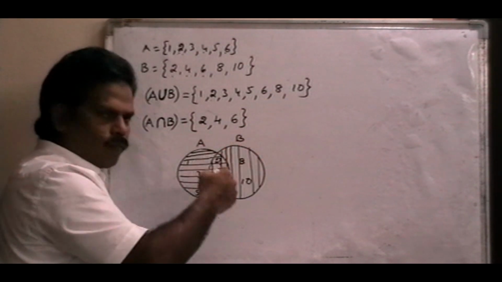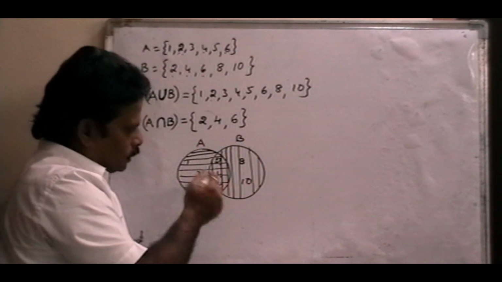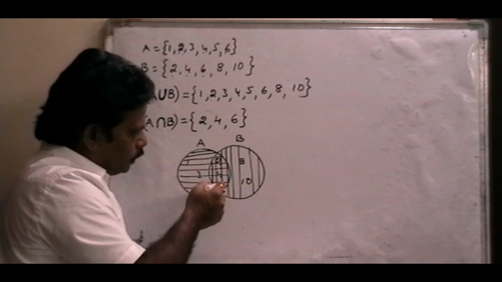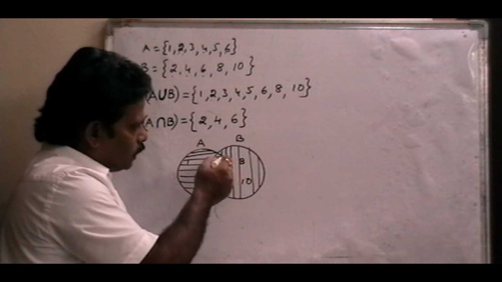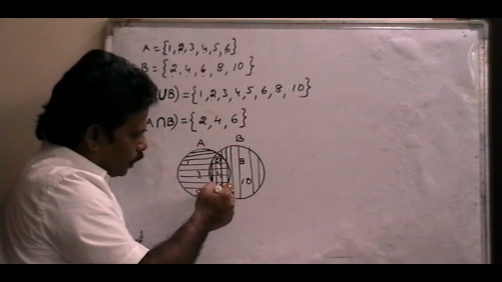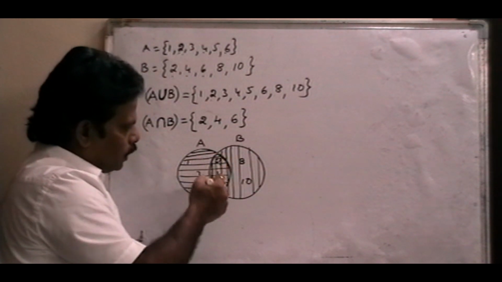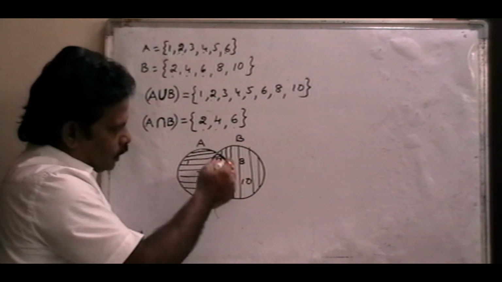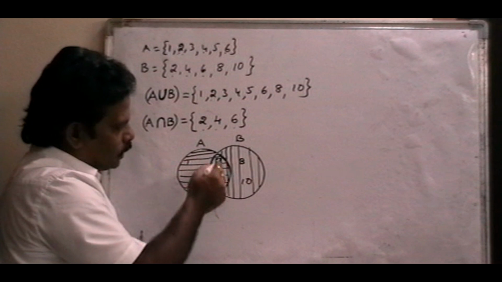Now, both the regions, horizontal and vertical, mean it is a common region, right? Common means intersection. In this intersection, 2, 4, 6 are there. So in this common region, only the elements 2, 4, 6 are there.